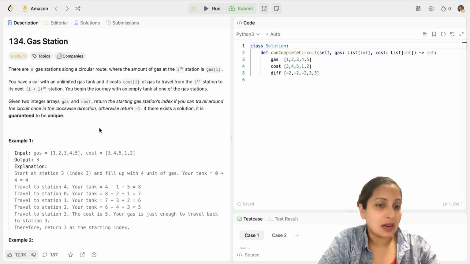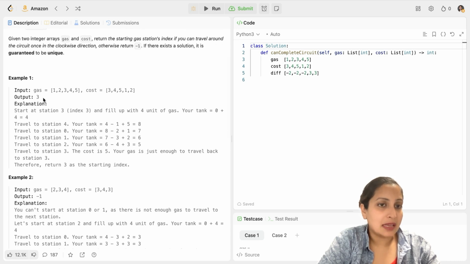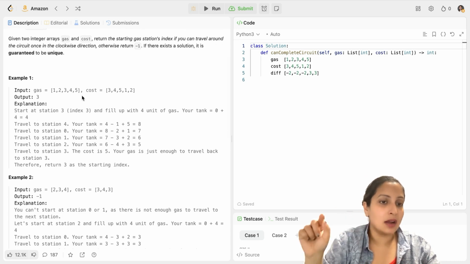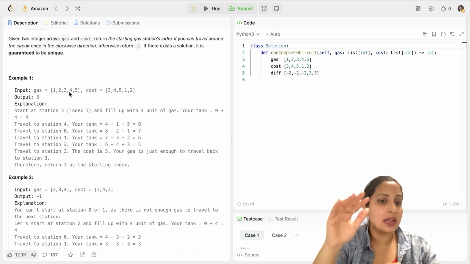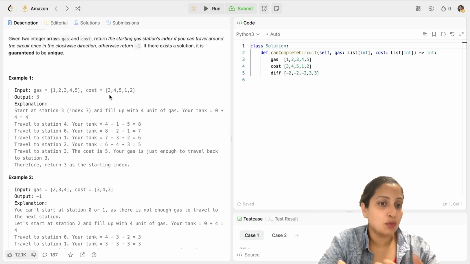So, this is better explained by an example. So, I will take this example here. You have a gas array, and these gas stations are organized in a circular manner. So, gas 0, gas 1, gas 2 are different gas stations, okay? And then this cost is the amount of cost you have to pay to travel from that particular gas station. Okay. So, how can you proceed from a gas station when your gas minus cost difference is positive? If your cost is more while the gas you have is less, at that time you cannot proceed and you will run out of gas.